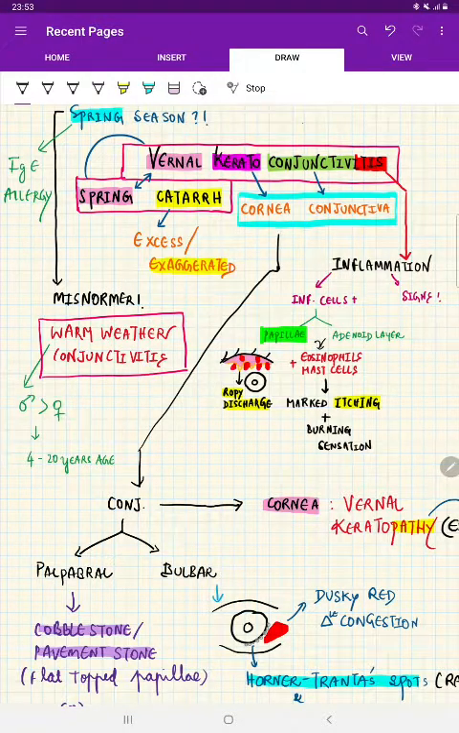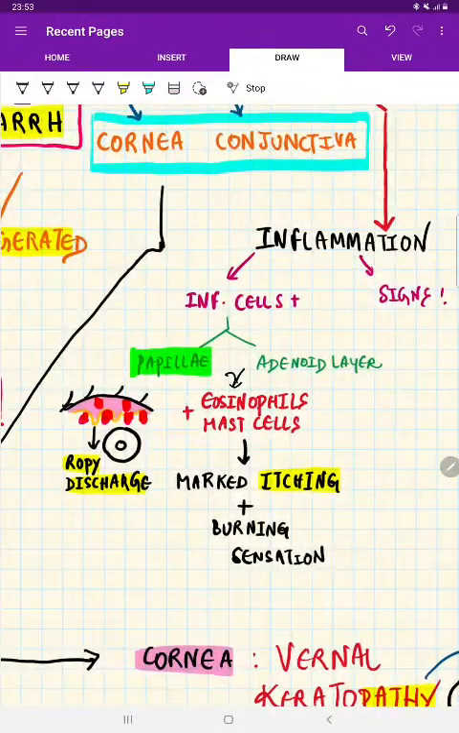So warm weather conjunctivitis, we know this is a type 1 hypersensitivity reaction, so the underlying pathology is IgE mediated. It is an allergy, and this is an exaggerated allergy. Now, because of this allergy, what is happening? There is an injury to the kerato, that is cornea, and conjunctiva. So that is inflammation. Now, what type of inflammation are we expecting? It is type 1 hypersensitivity. So there are inflammatory cells. What are the inflammatory cells?